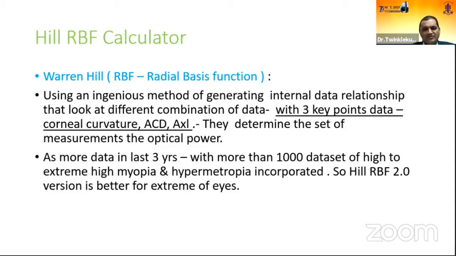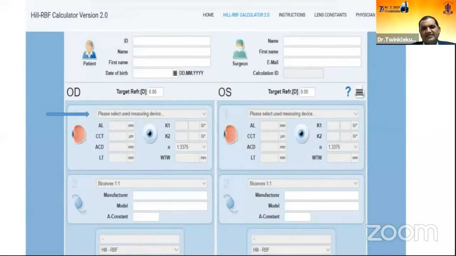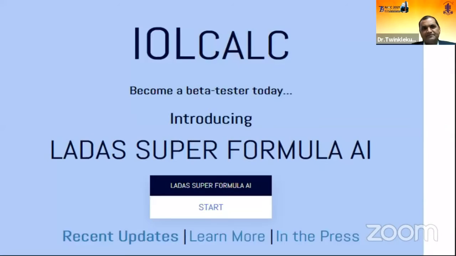Hill RBF 3.0, they have recently introduced in one paper in the last JCRS, but we are still waiting for the newer version of Hill RBF 3.0. And this is the way the presentation comes on the screen when you are putting it in. Now, rather than only the Lenstar, he has incorporated further devices with optical biometry. Only with optical biometry does the Hill RBF calculator work. So you have to keep this in mind.